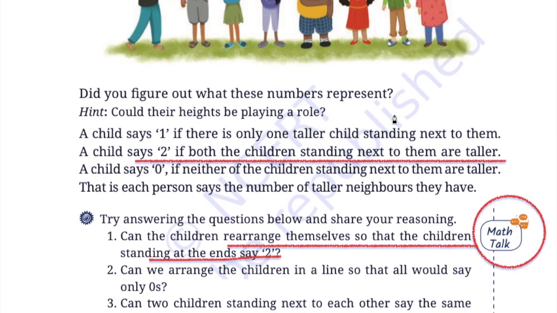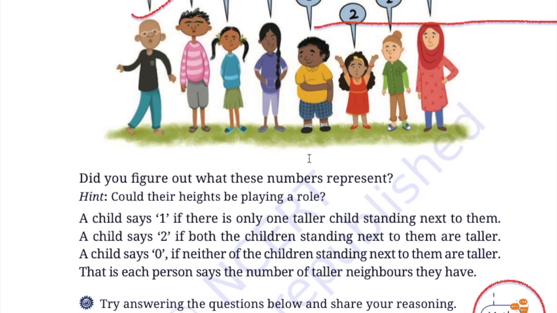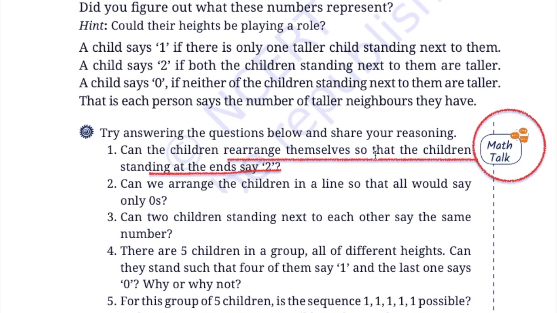So what did you figure out? These numbers represent the number of kids standing on the right side and the left side who are taller in height. If one child is taller in height, they say 1. If someone is saying 2, that means both the kids standing on the right and left are taller in height. So this is being done.